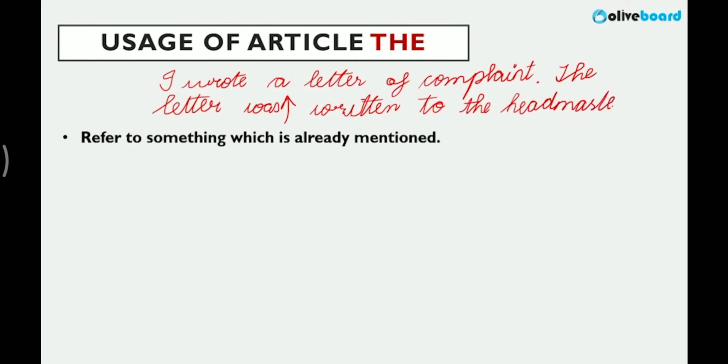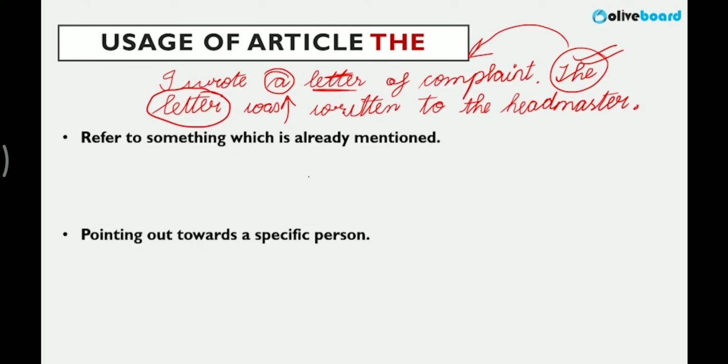Now, why are we using the letter in my second statement? Why are we using this particular definite article the? Because I'm talking about something which is already mentioned. Which letter? We have already mentioned a letter, a letter of complaint. After mentioning it once, when you are again mentioning it, we use the, which means we are referring to the previous thing that we have mentioned.